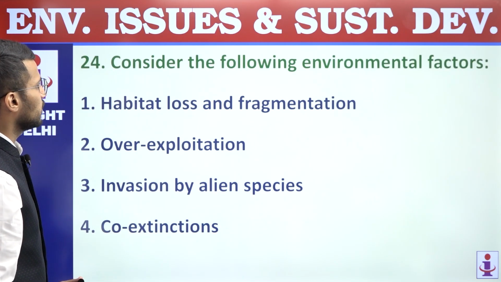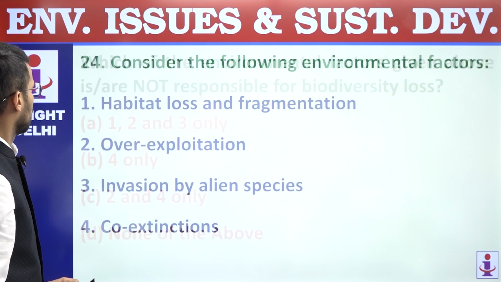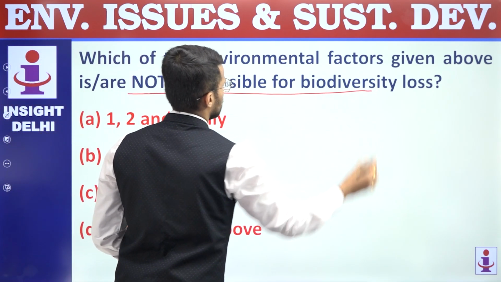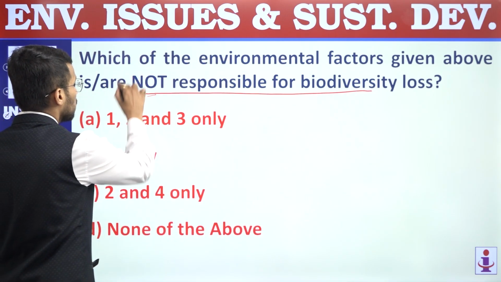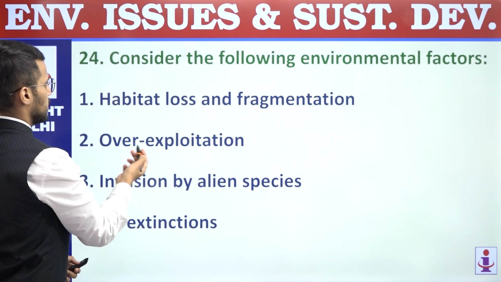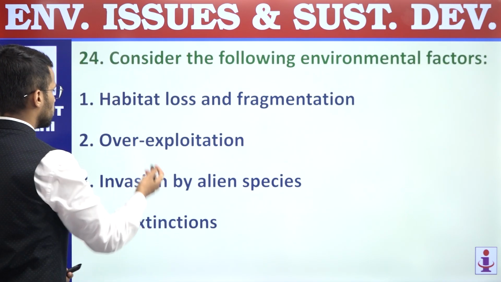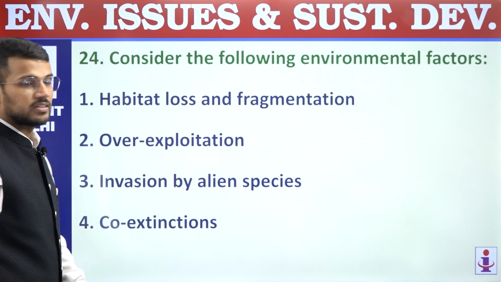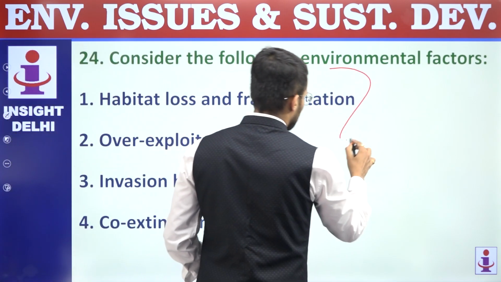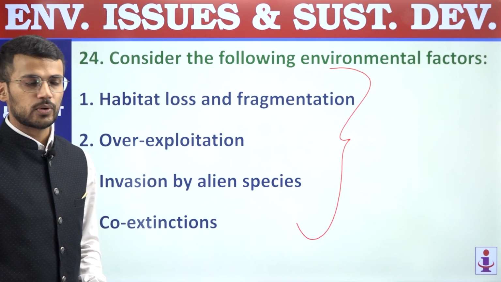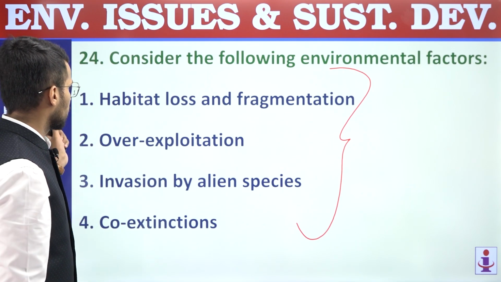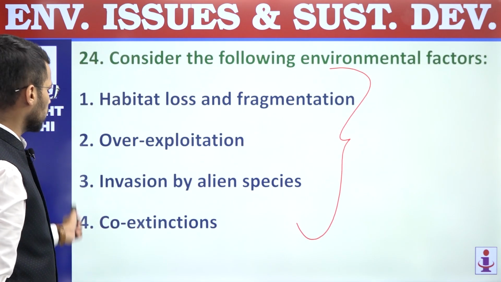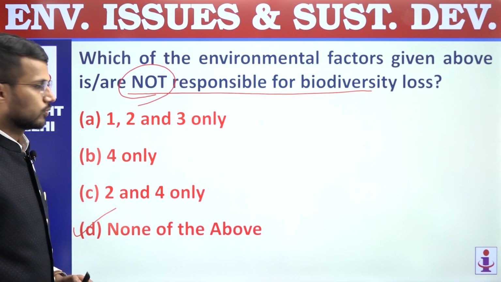Next, 24th. Consider the following environmental factors. Which of the environmental factors given above are not responsible for biodiversity loss? Not responsible. First is habitat loss and fragmentation. Second is overexploitation. Third, invasion by alien species. Fourth, co-extinctions. All these are factors responsible for the loss of biodiversity, and that's why the correct answer for this question should be none of the above. Question number 24, answer is D, none of the above.